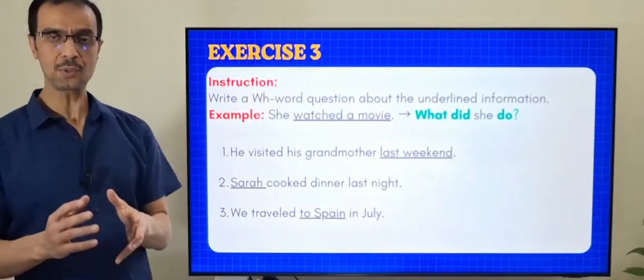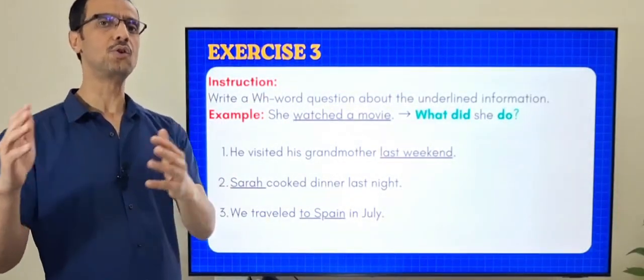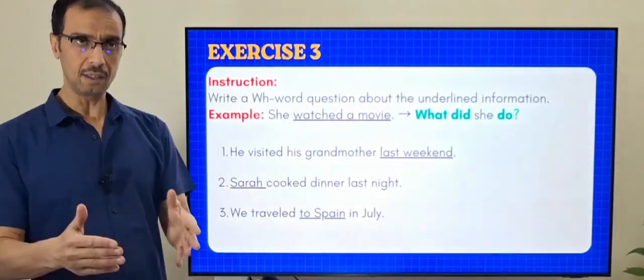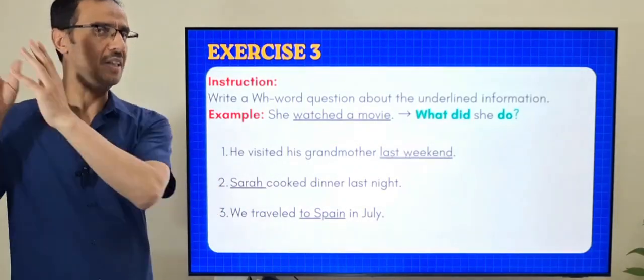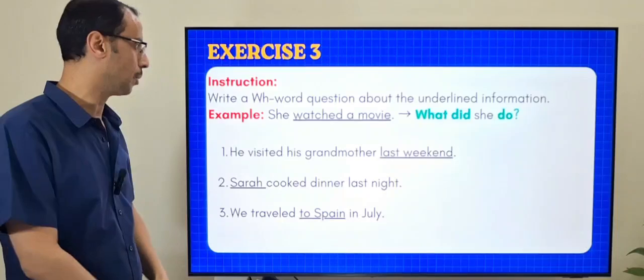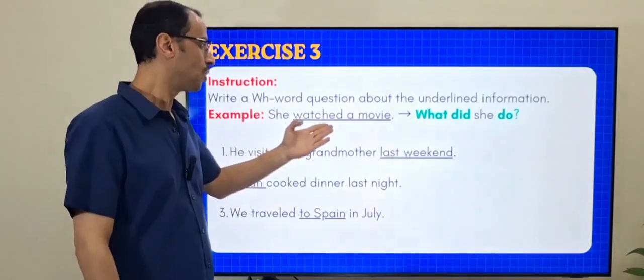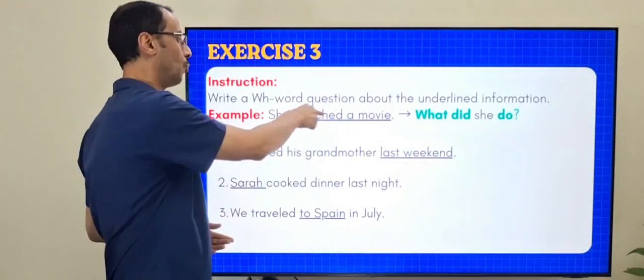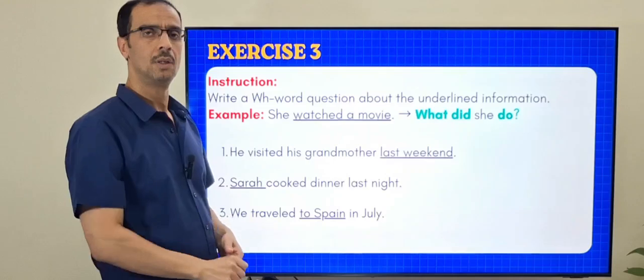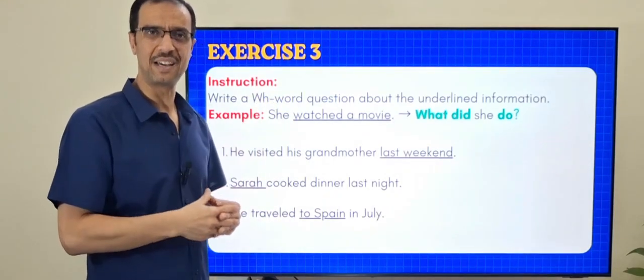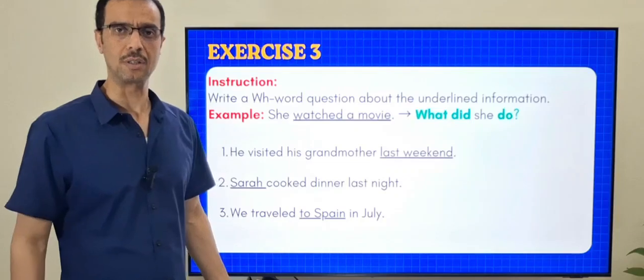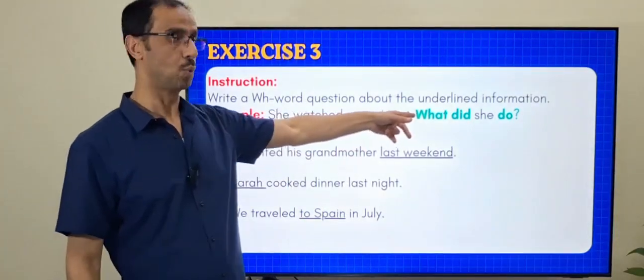Exercise three. Now, in this one, you have to create the WH word question. Here, you have to focus on the information that matches the WH word. For example, she watched a movie. Now, here we underlined watched a movie. We are underlining the action. That means we are asking about the action. To ask about the action, you have to use what?